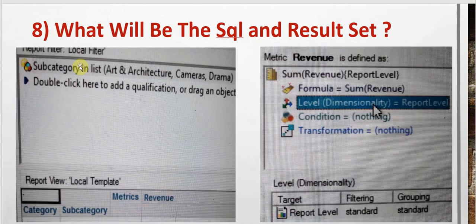In our next question, we have changed the filter from category to subcategory. So subcategory has art and architecture, cameras and drama. The level of the metric is set at report level.